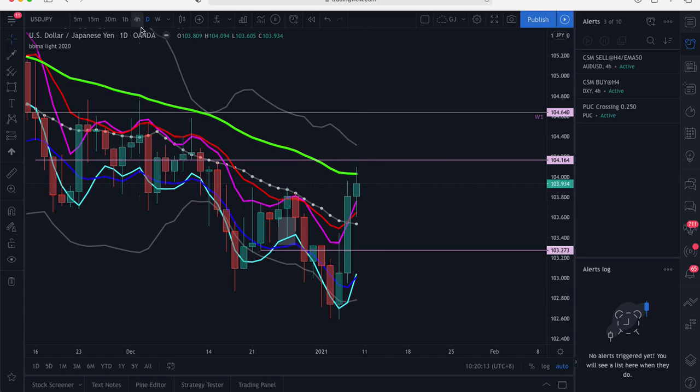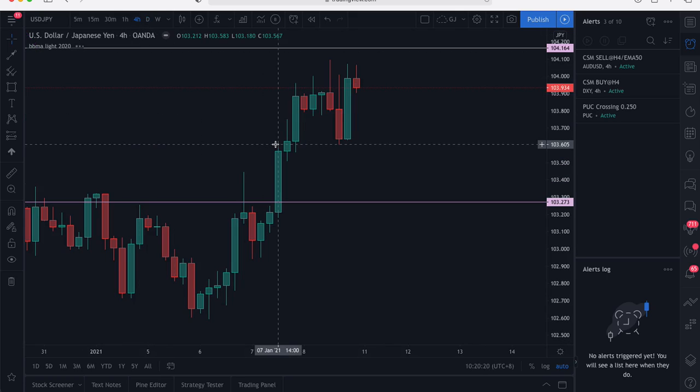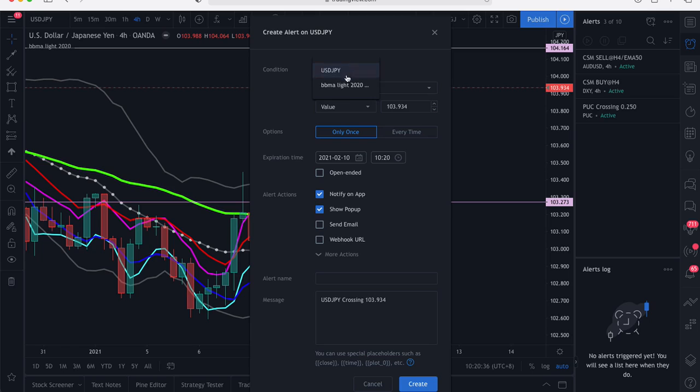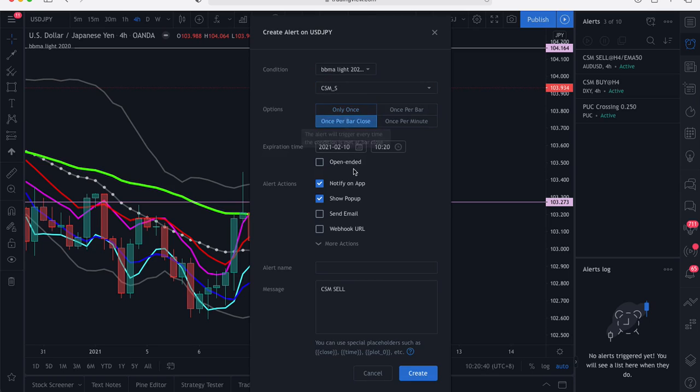And then on H4, at this point of time, it's making an MHV sell as well. We really want to look for a CSM sell to form before we can take a sell.